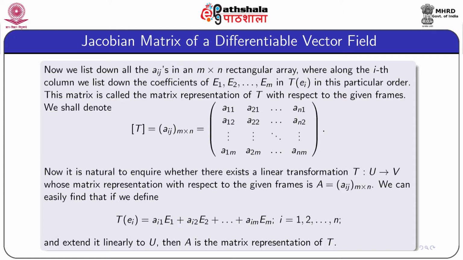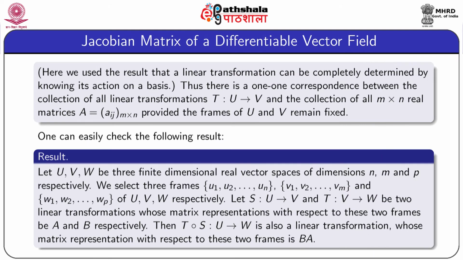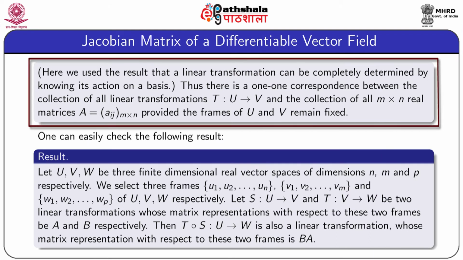We can easily find that if we define TEi equal to a_i1 E1 plus a_i2 E2 up to a_im Em, for each i from 1 to n, and extend it linearly to U, then A is the matrix representation of T. Here we used the result that a linear transformation can be completely determined by knowing its action on a basis.